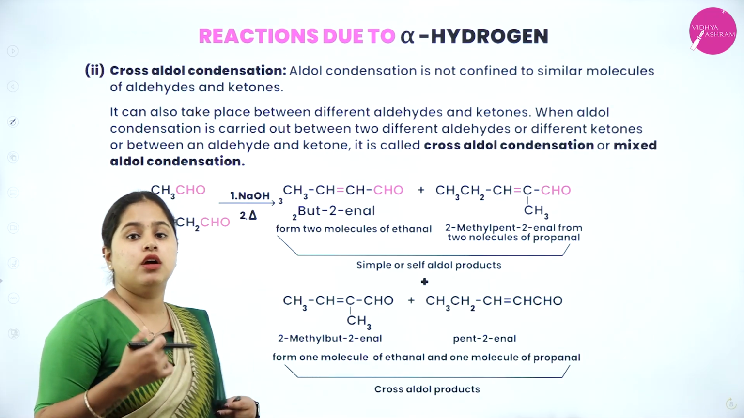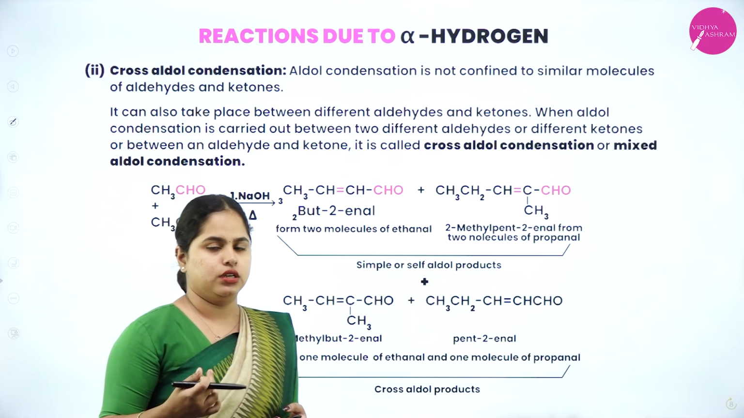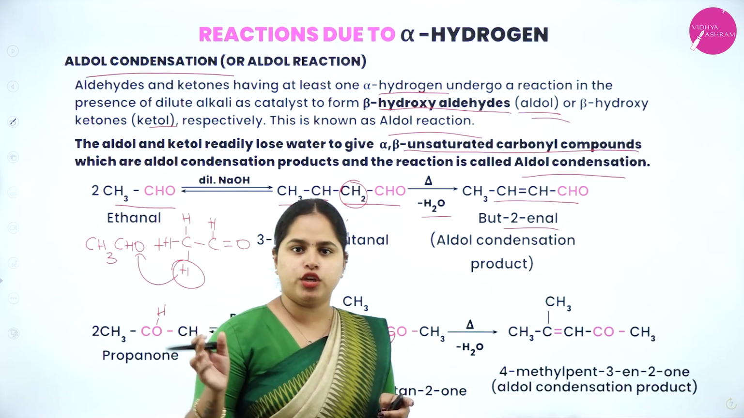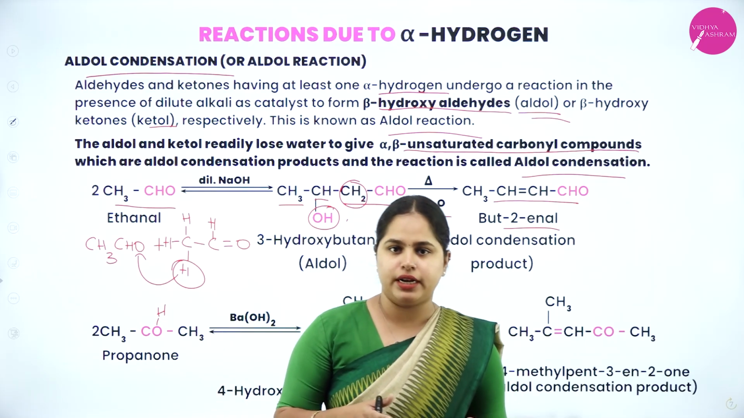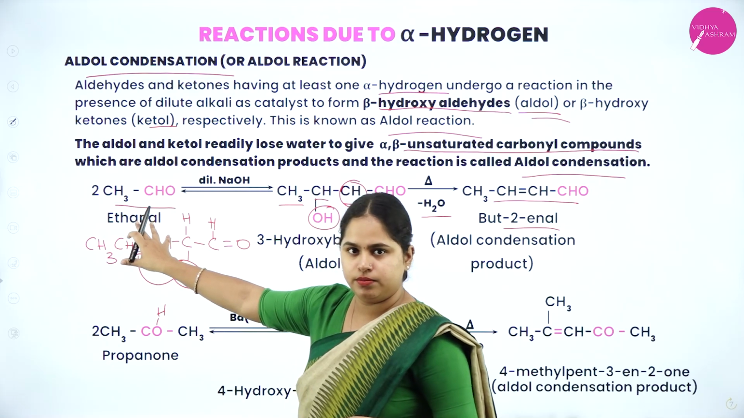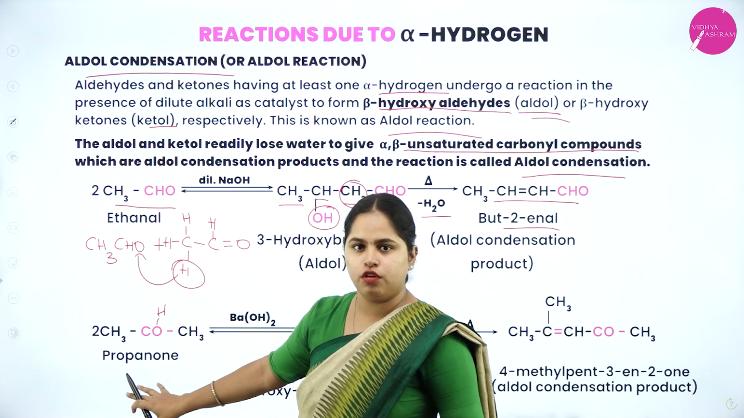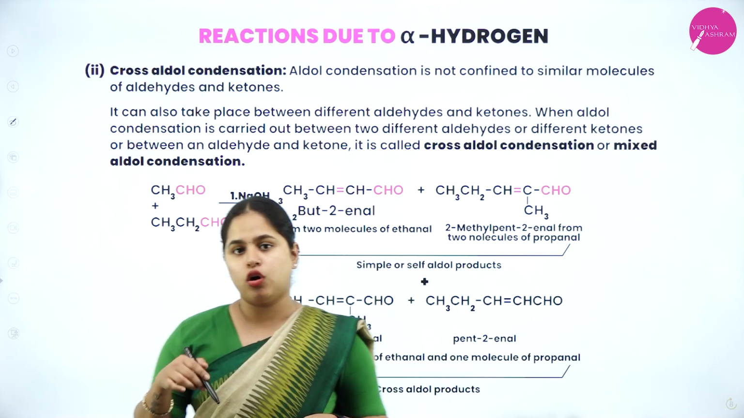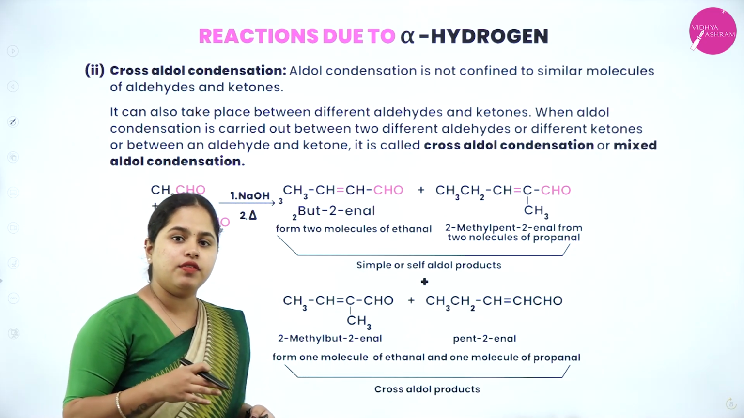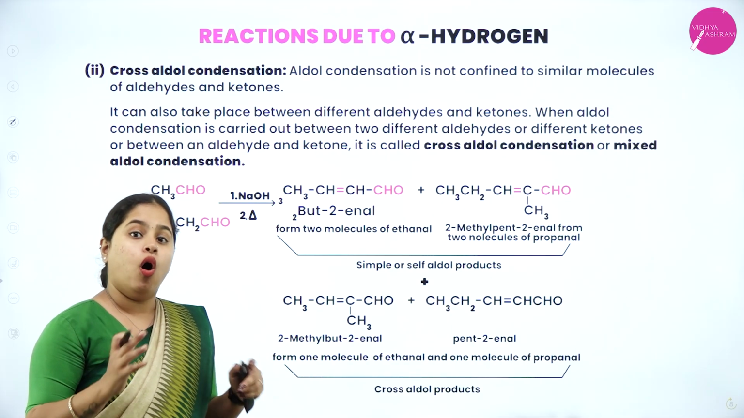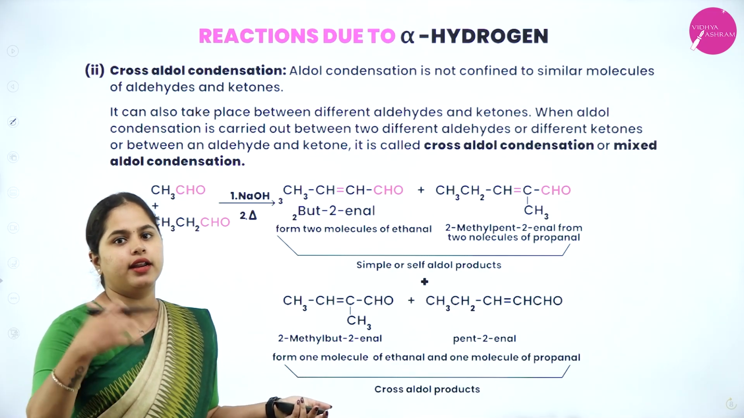Next one you have is cross aldol condensation. In aldol condensation, we are taking 2 molecules of the same aldehyde or same ketone. So we have taken 2 ethanal here and 2 molecules of propanone here. Both are same. But coming on to cross aldol condensation, either we are going to take 2 different aldehydes, or 2 different ketones, or we can also take 1 aldehyde and 1 ketone.